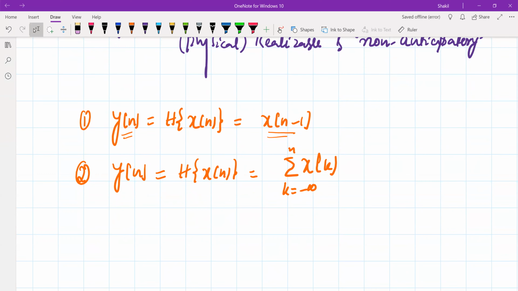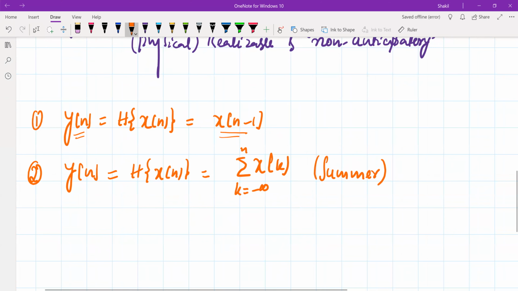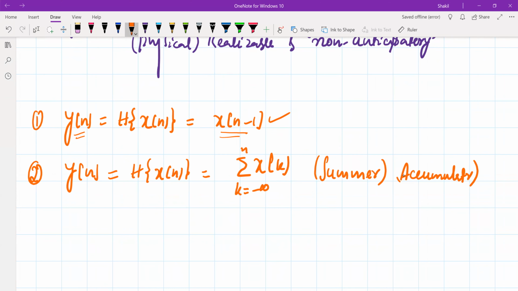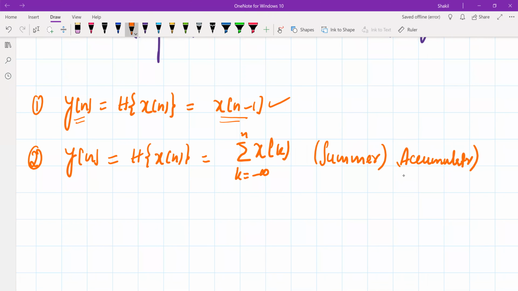So this is simply called a summer. In discrete time, this is referred to as a summer or accumulator. And the previous system is also called a delay unit. So you can say this is again a causal system.